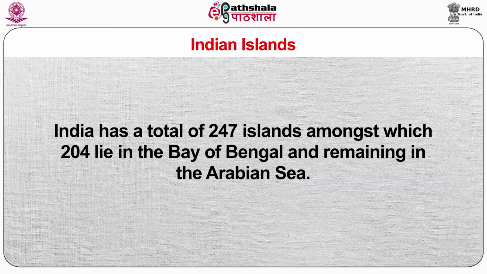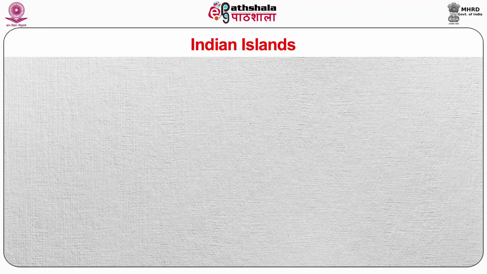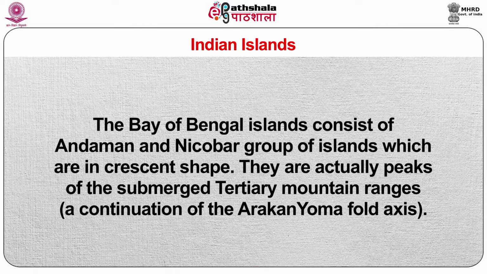Indian islands have a total of 247 islands, amongst which 204 lie in the Bay of Bengal and the remaining in the Arabian Sea. The Bay of Bengal islands consist of the Andaman and Nicobar group of islands, which are crescent in shape. They are actually peaks of the submerged Tertiary mountain ranges.